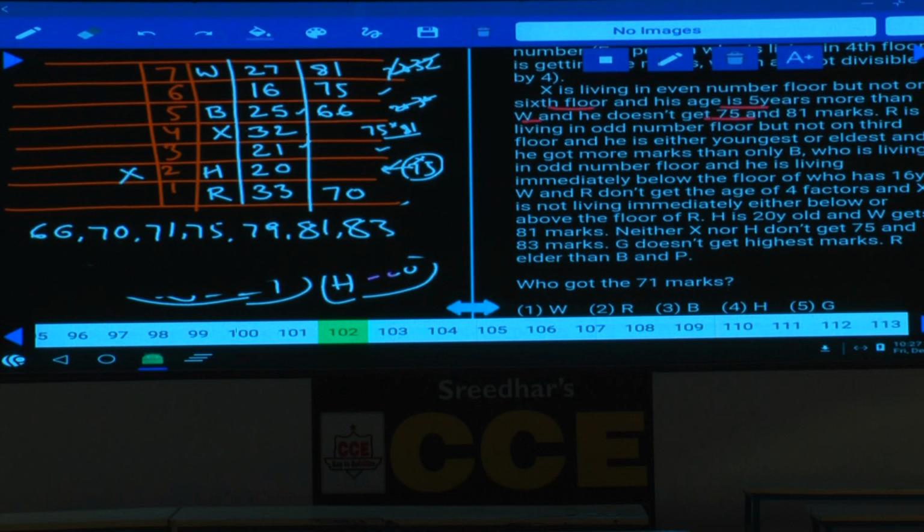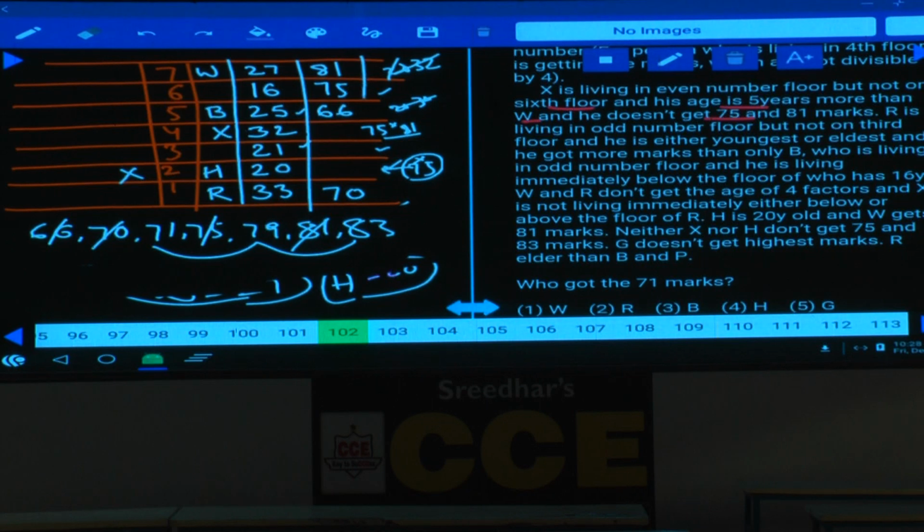As 75 is done, and regarding this one, G does not get the highest marks. As G does not get the highest marks, now we need to find out the highest marks. Then who can get this highest marks here? 75. Now as of now 70 done, 66 done, 81 is also done, and 75. Now we are left with 71, 79 and 83. All the three numbers are what? All the three numbers are prime numbers, isn't it?